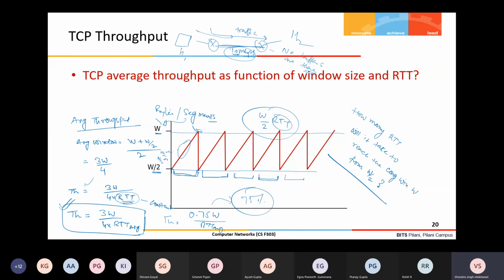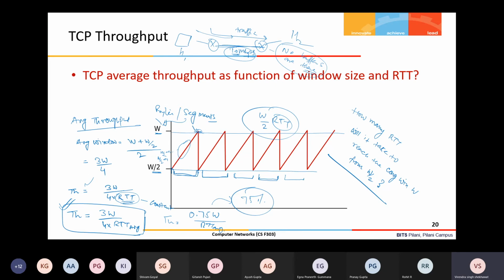Now the question, and also consider that we have assumed that there is no buffer here. That's why exactly at W, which is roughly equal to 10 Mbps, when the 10 Mbps rate is achieved, the packet drop occurs. So in that case, my assumption is no buffer is there.